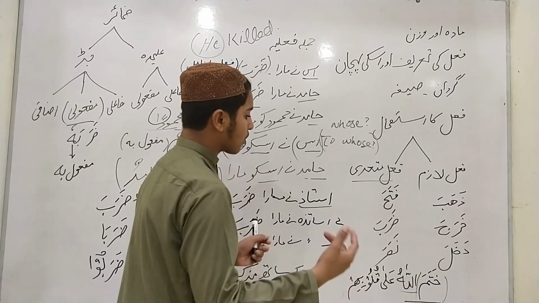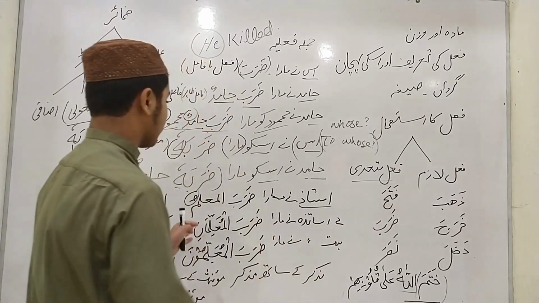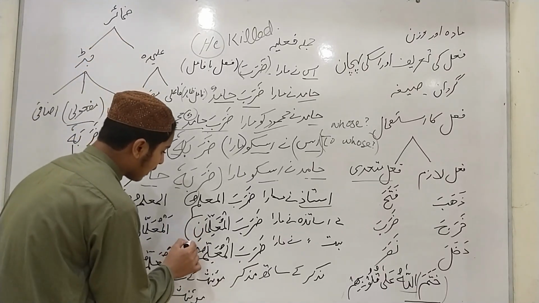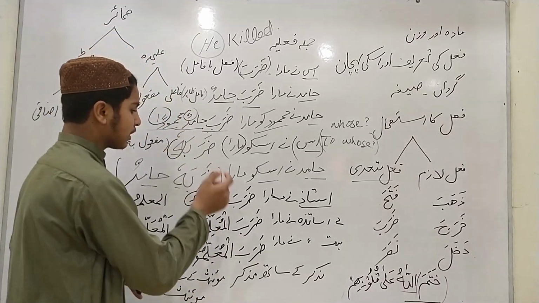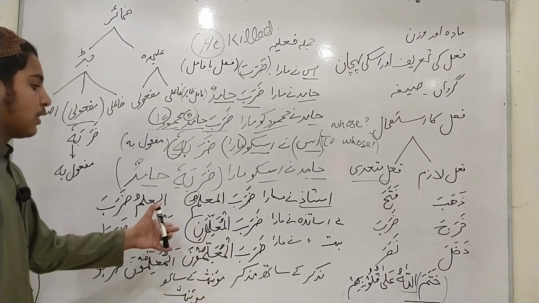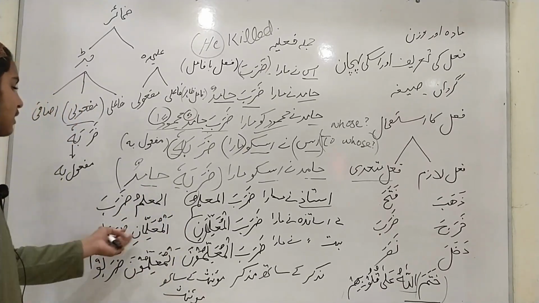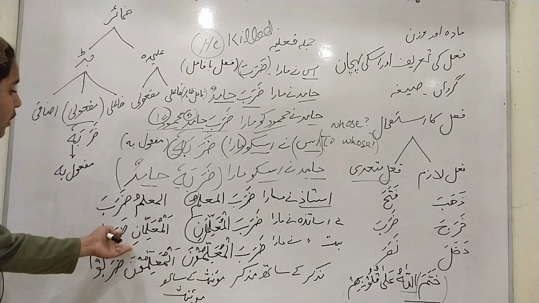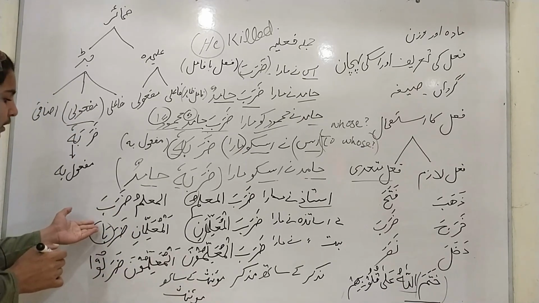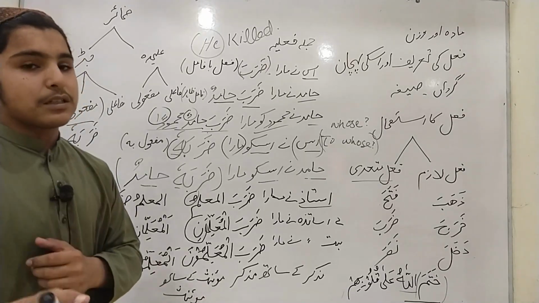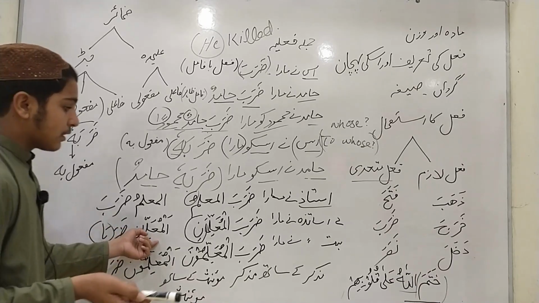Now for the dual: "do asatiza ne mara," two teachers killed. Here we bring ani, which is the symbol of dual in the subjective case: daraba al-mu'allimani, two teachers killed. When we change it to the nominal sentence, it will be made al-mu'allimani daraba. It is made daraba because the alif is the symbol of tathniya in the verb, and al-mu'allimani is for dual.